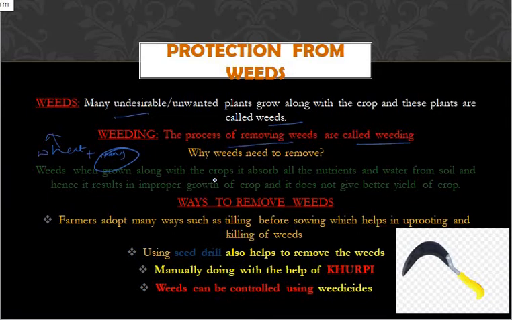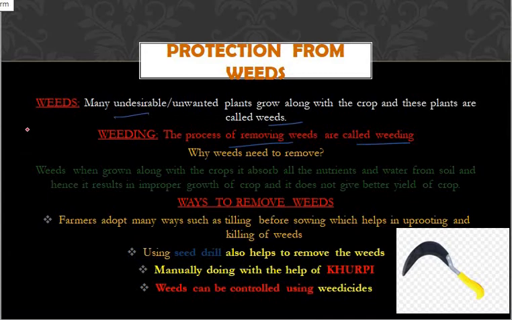Then why do we need to remove the weeds? Because what happens if we allow the weeds to grow? They will absorb all the essential nutrients which need to be absorbed by the main crop.